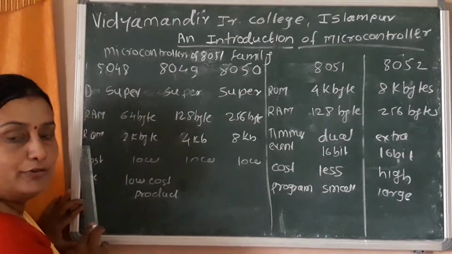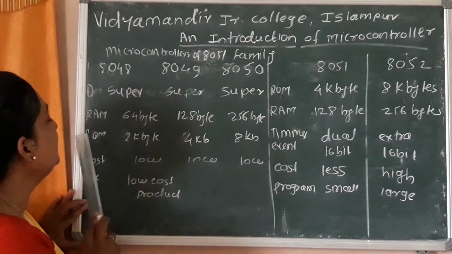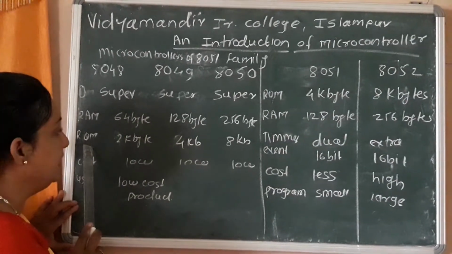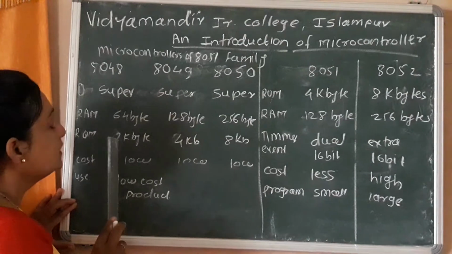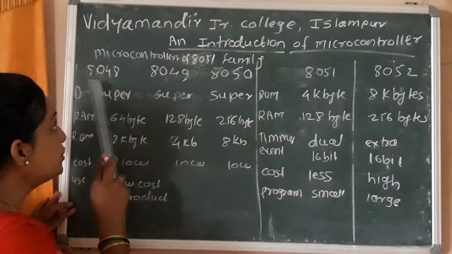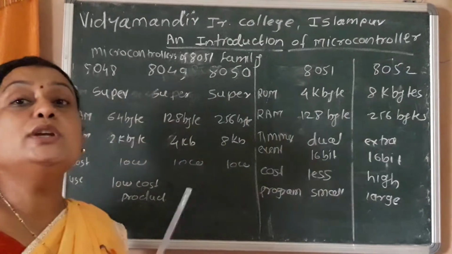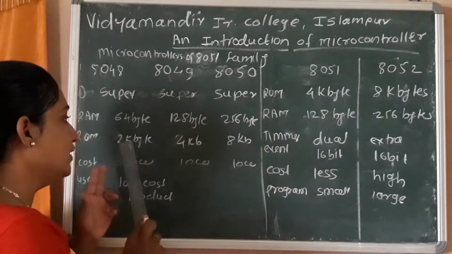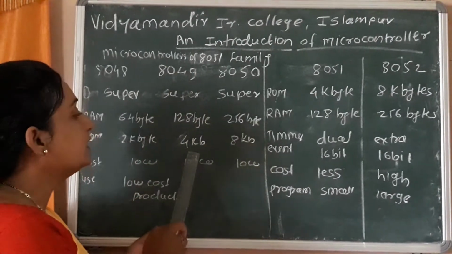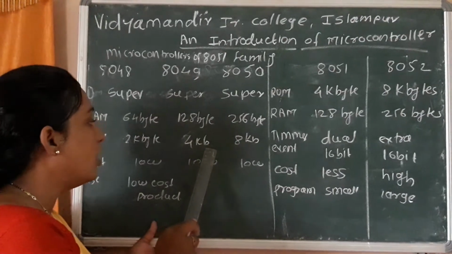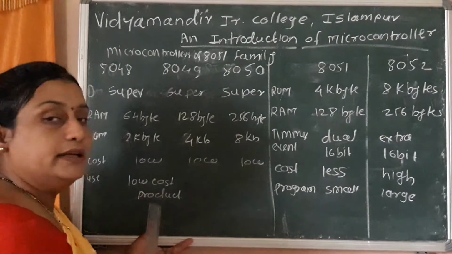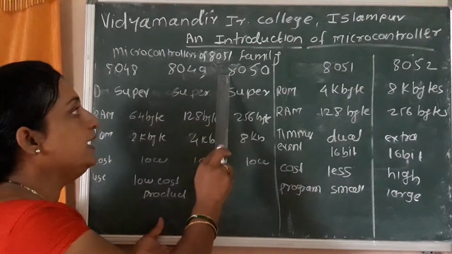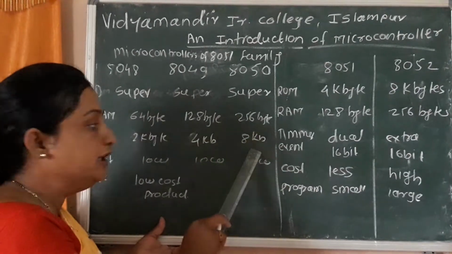Third point is ROM. What about the ROM? ROM is nothing but read only memory. This memory is used to store permanent data. In the 8048, the ROM is 2 kilobytes. Whereas in the 8049 microcontroller, it is also double, that is a 4 kilobyte ROM built into the integrated circuit. Next, in 8050 it becomes 8 kilobytes.